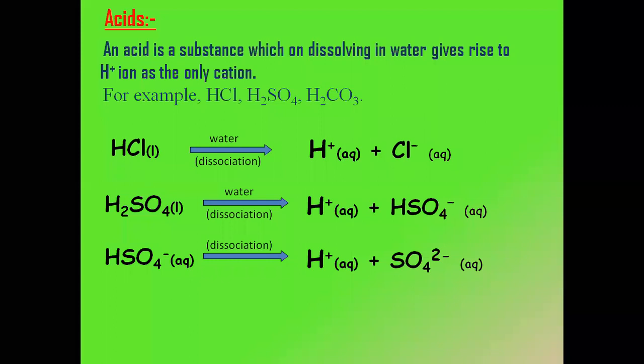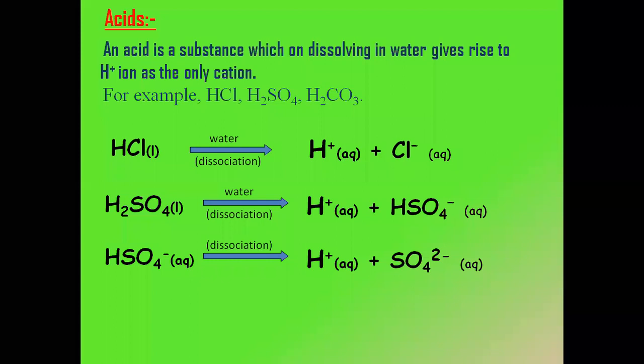Have you all written this, my dear students? Have you all completed? Okay. So those who have completed, please repeat after me. An acid is a substance which on dissolving in water gives rise to H plus ion as the only cation.